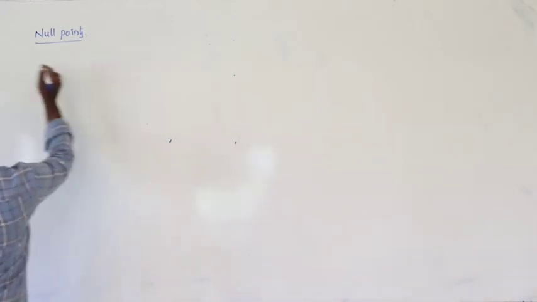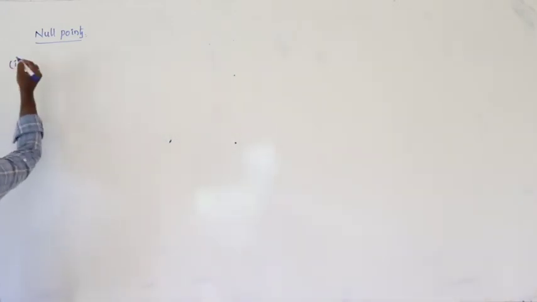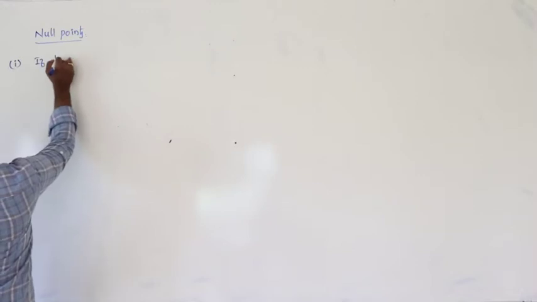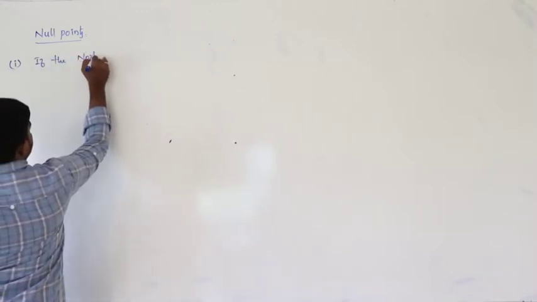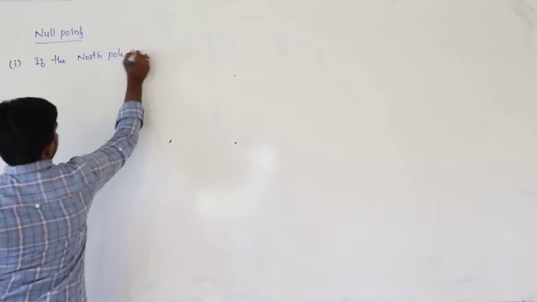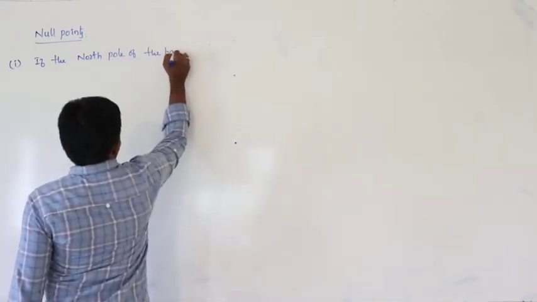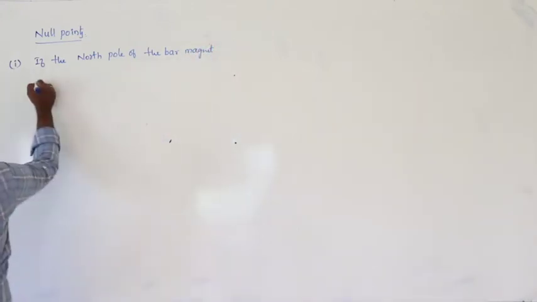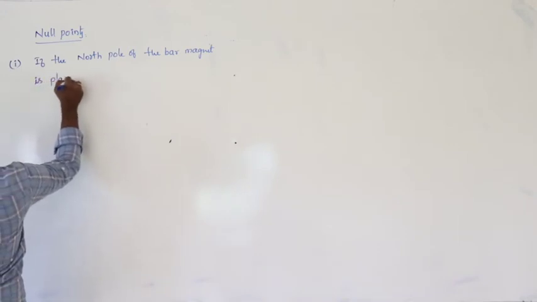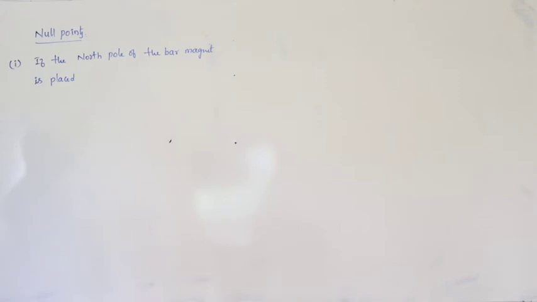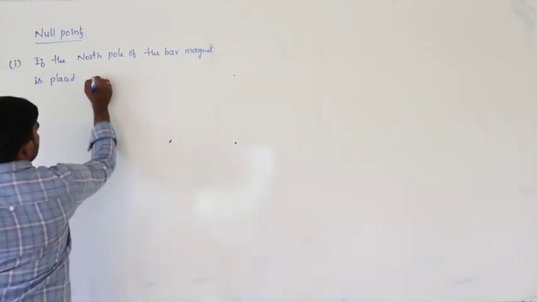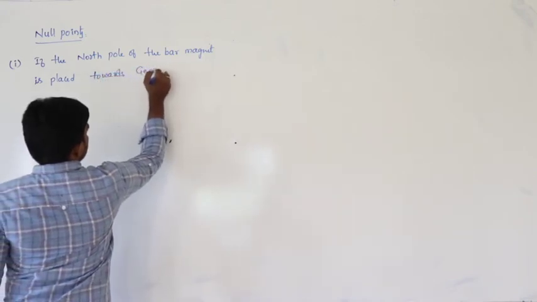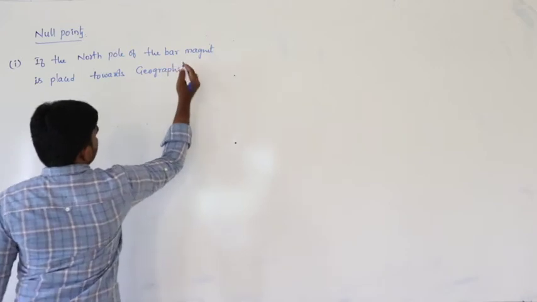So null point, first condition: if the north pole of the bar magnet is placed towards the geographic north pole.